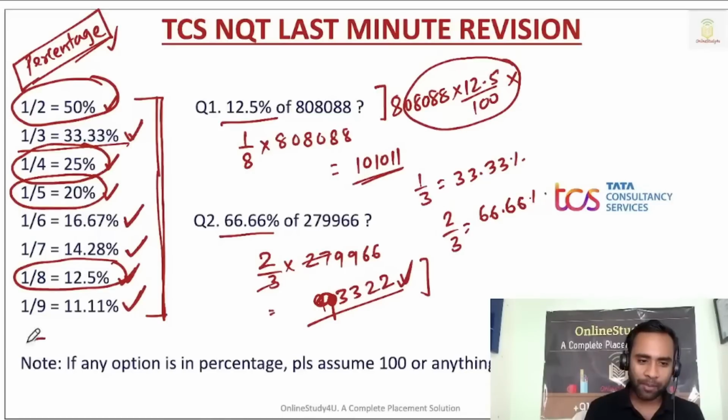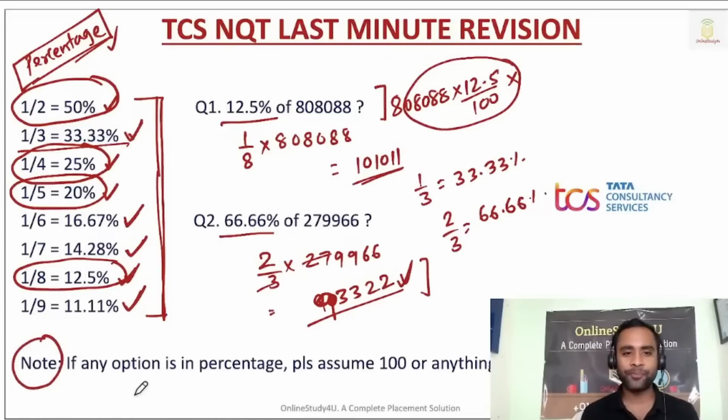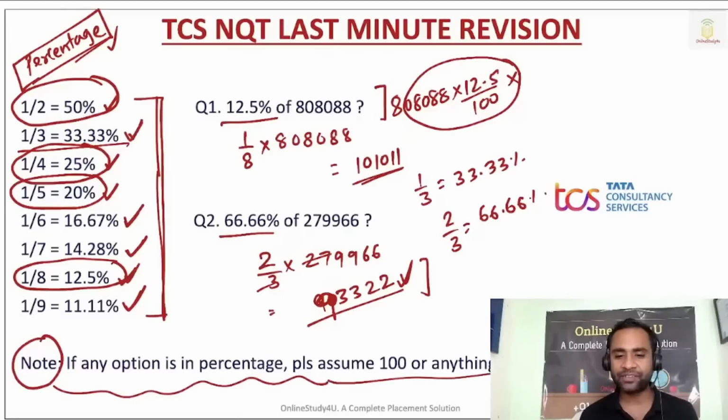Okay. One more important concept which I wanted to tell you. If any option is given in terms of percentage, please assume 100, or any value, and then solve. So if your options are in percentage, then you have to assume any value and then you have to solve.